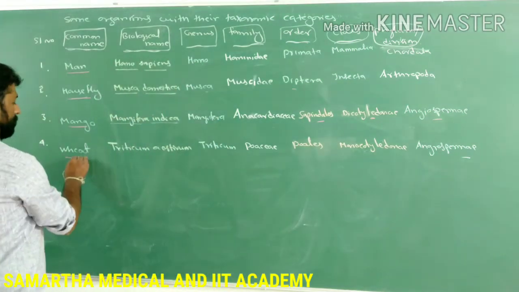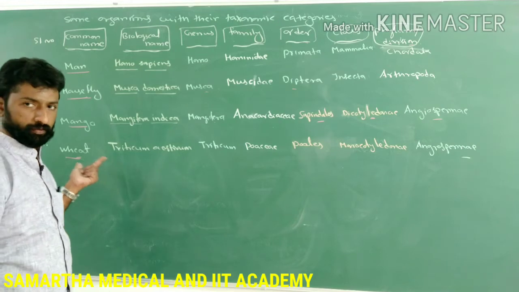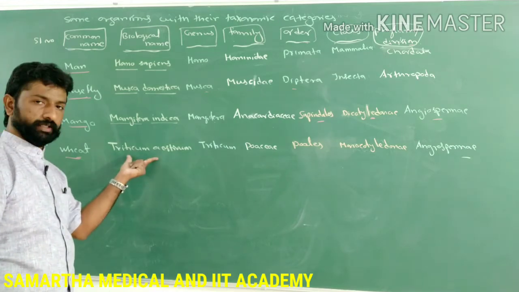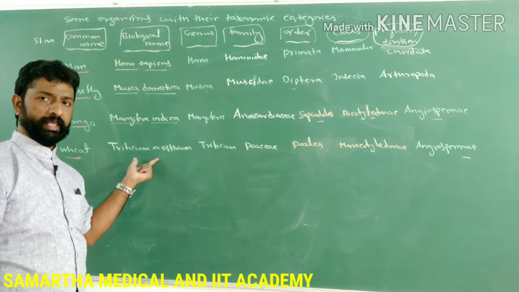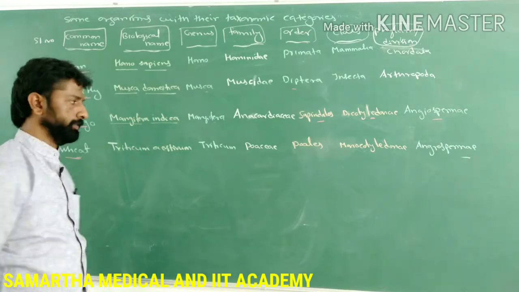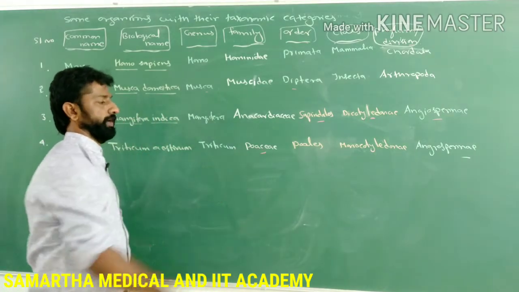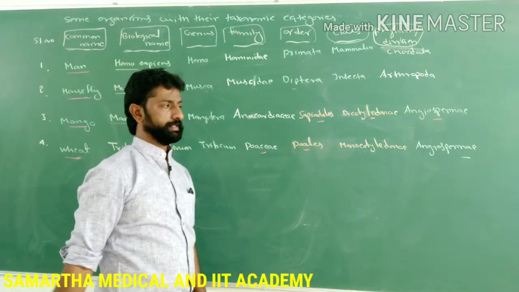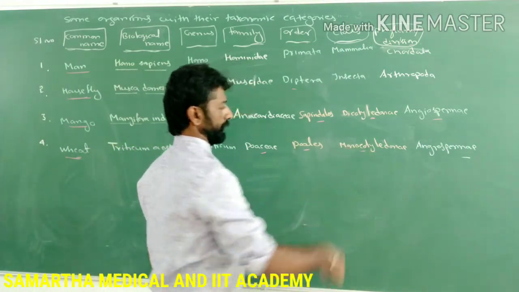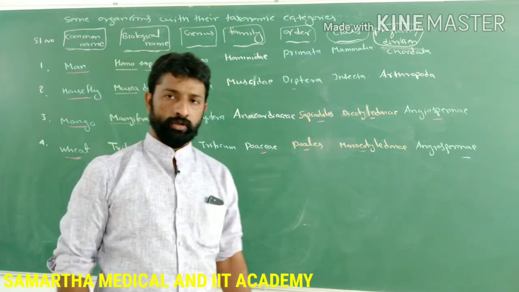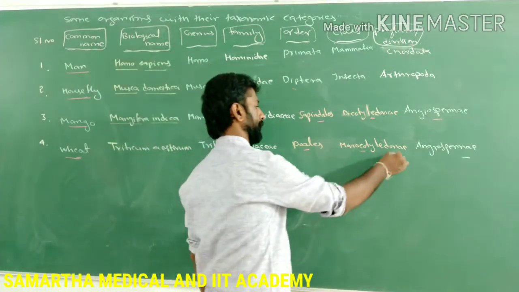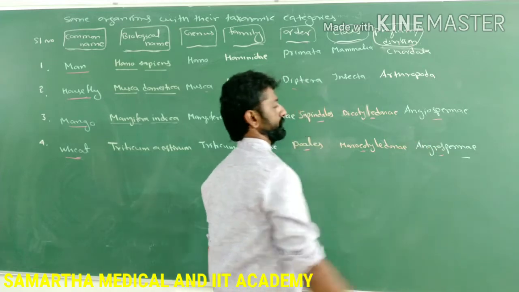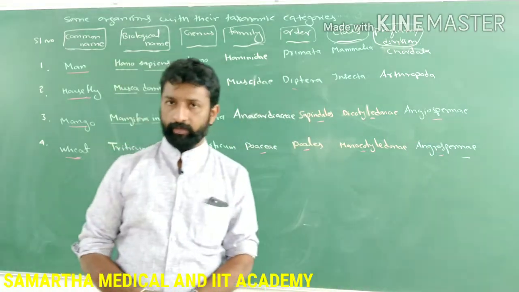And then the wheat plant, its scientific name is Triticum aestivum, and its genus is Triticum, and it belongs to the family called Poaceae, and its order is Poales, and it belongs to the class called Monocotyledonae, and its division is Angiospermae.